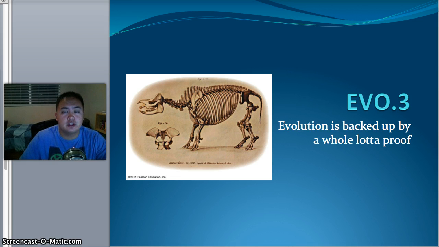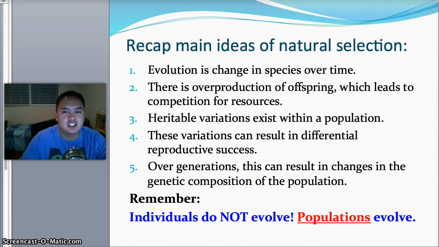But you need to know the 4 reasons why scientists can back up or support the belief that evolution really does exist. So just to review, since it's been a while since we did this lecture, remember the term natural selection coined by Darwin. 5 key points. 1, evolution is a change in species over time, not just over a generation, but over millions of years. Part 2 is that there's an overproduction of offspring, which means there's competition. Because there's competition, that's why species have to evolve.